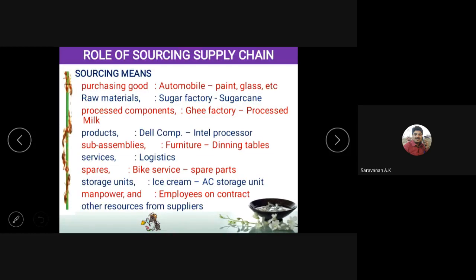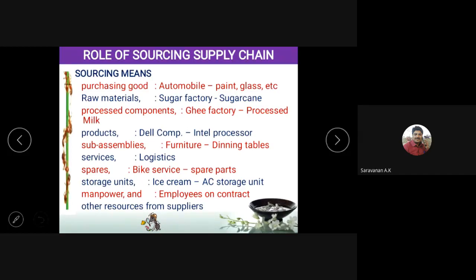What is sourcing? Sourcing can be a purchase of any goods required for manufacturing. Let us take an automobile industry, Hyundai or Ashok Leyland. They can fabricate all the parts and assemble them. But for painting, they cannot fabricate the paint. They have to get the paint from somebody else. So they are purchasing the paint from the paint company and coating it over the vehicle.